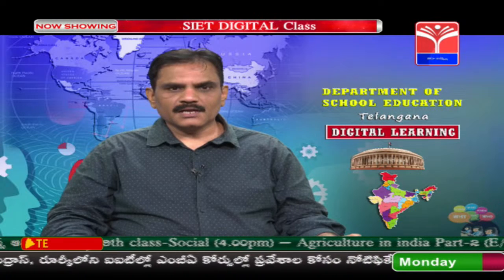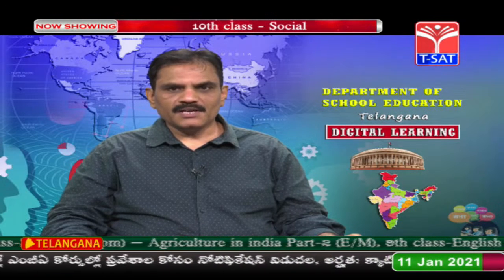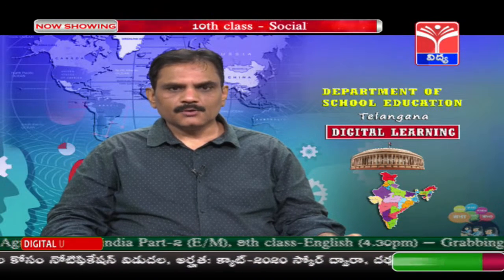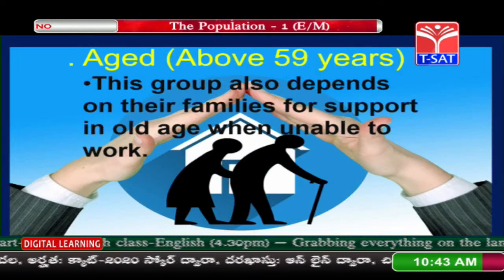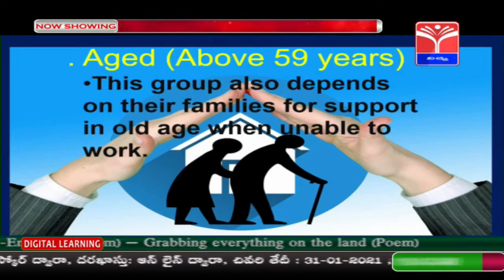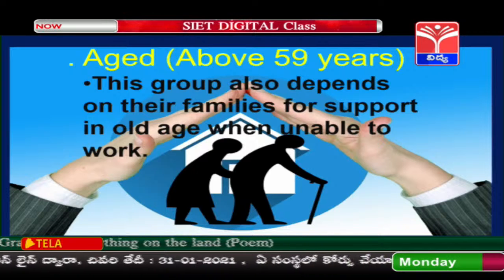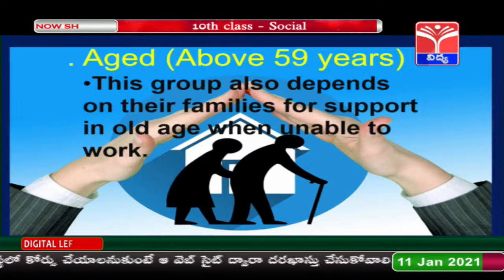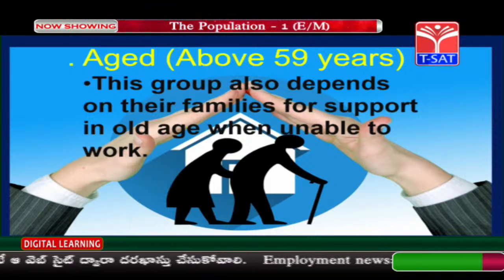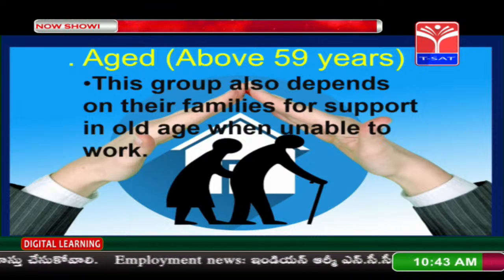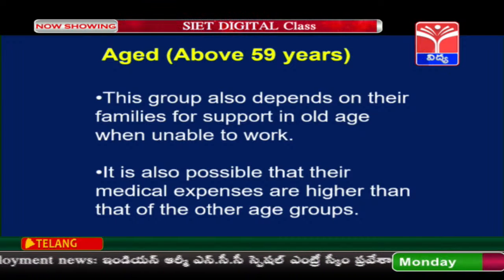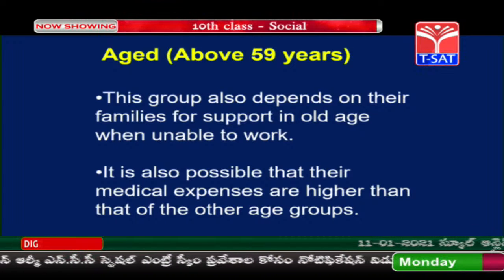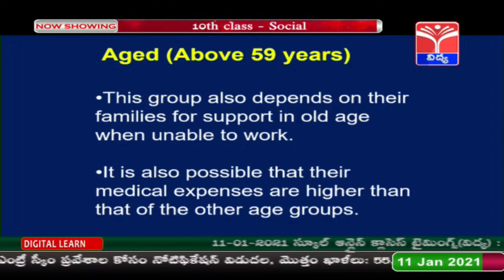Generally these people depend on their families for support in old age when unable to work. Generally in India, most old age people go on working, even up to a very late age, until they are unable to work.